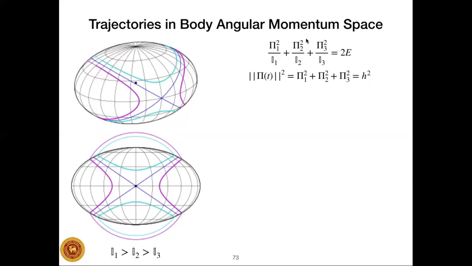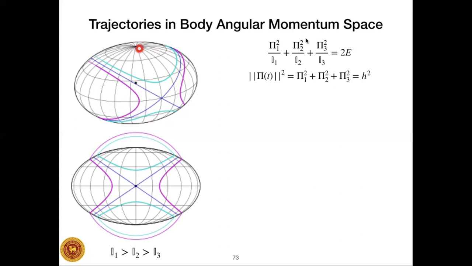If it is not touching, then it cannot be physical, because the solution should lie on both surfaces. So therefore, they must be intersecting. So the first situation that we can consider is the sphere being inside the kinetic energy ellipsoid and touching these points over here.